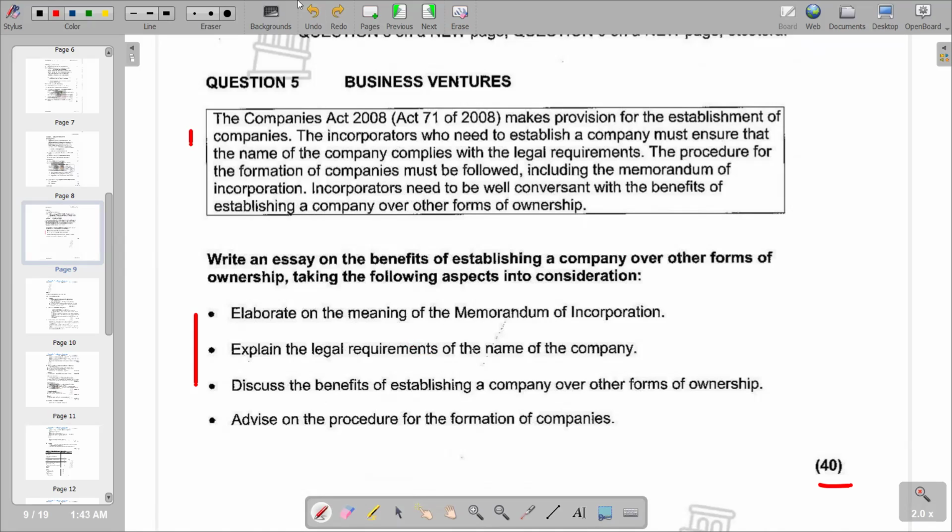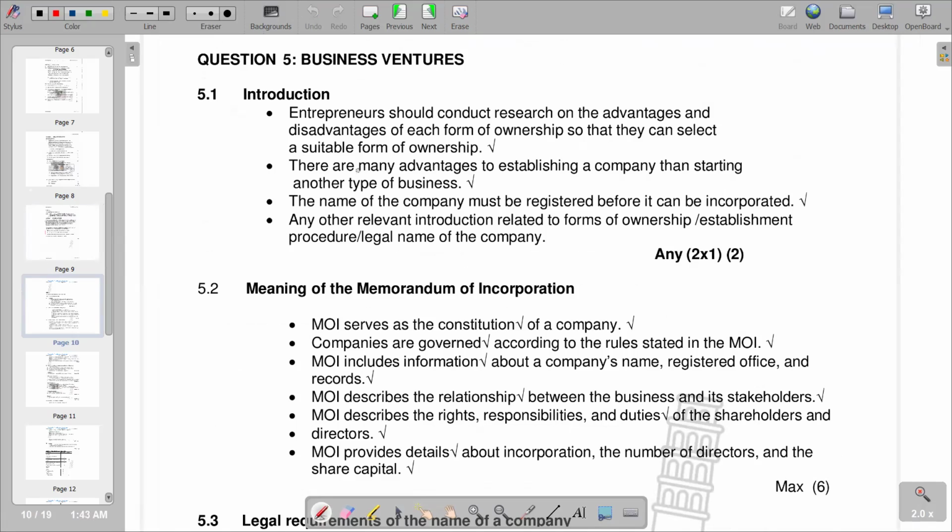So we cannot define that in the introduction, since the main part is mentioning something about the meaning of the term. So we can come up with an alternative introduction that we have here, whereby you can come up with an introduction by saying entrepreneurs should conduct research on the advantages and disadvantages of each form of ownership so that they can select a suitable form of ownership. There are many advantages to establishing a company that is starting another type of business. The name of the company must be registered before it can be incorporated. And you can also come up with any other relevant introduction that can also be correct.